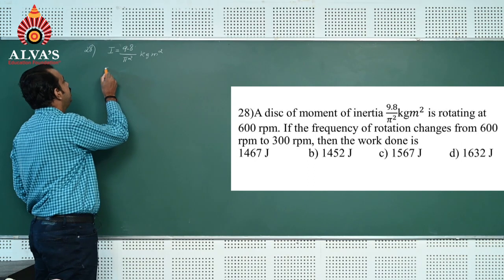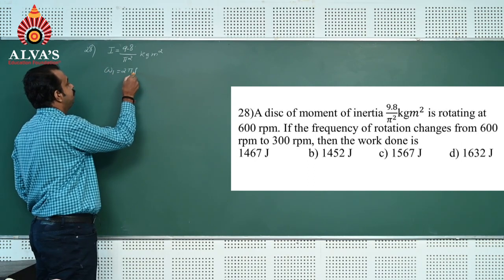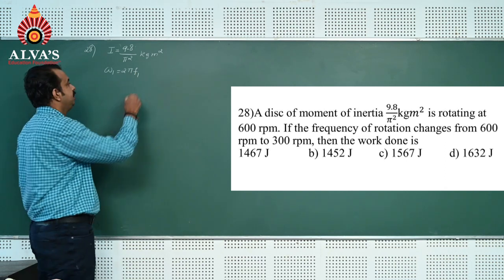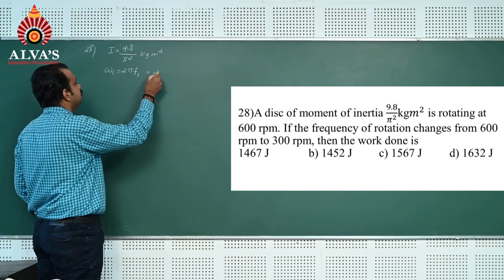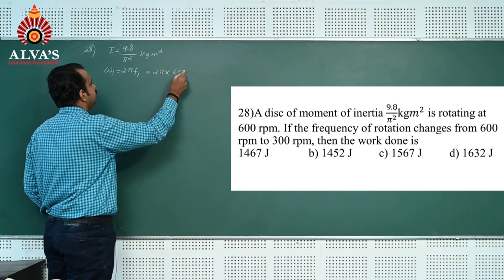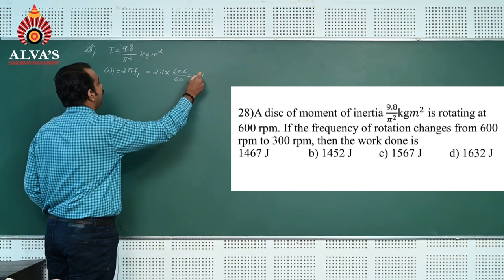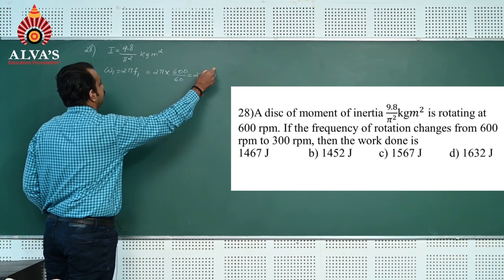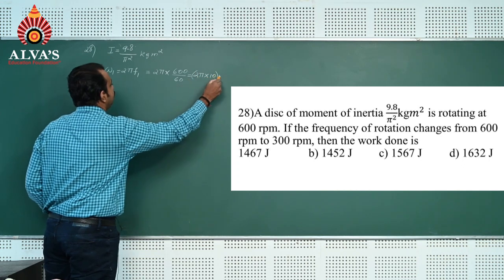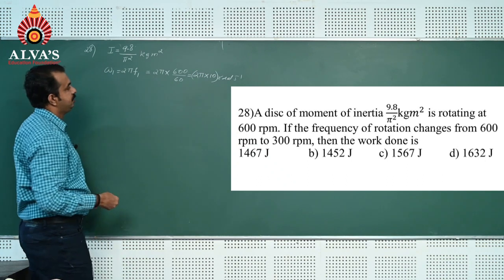Initial angular velocity omega 1 is equal to 2 pi f 1. Frequency is given, it is 2 pi into initial frequency 600 divided by 60, which is equal to 2 pi into 10 radian per second.